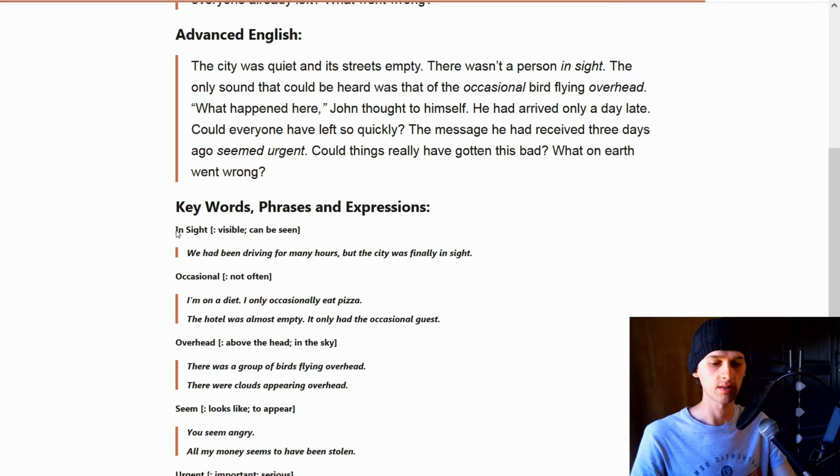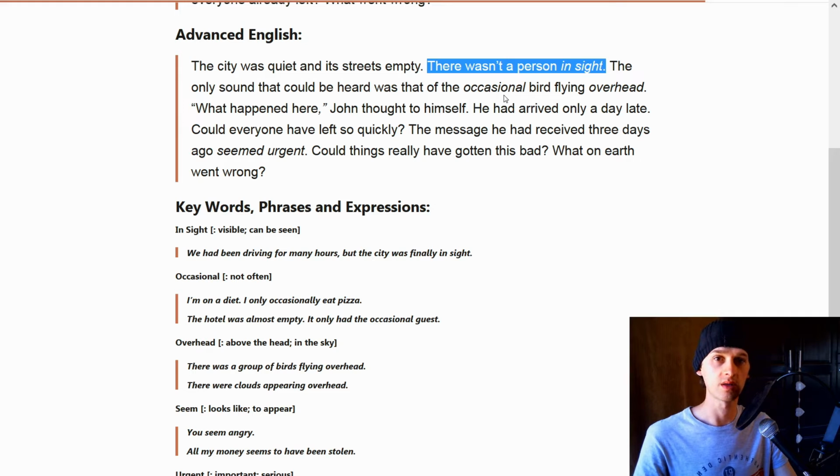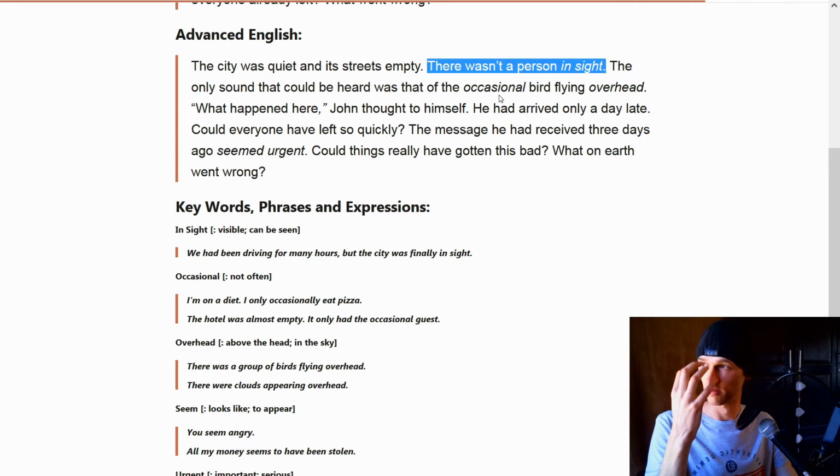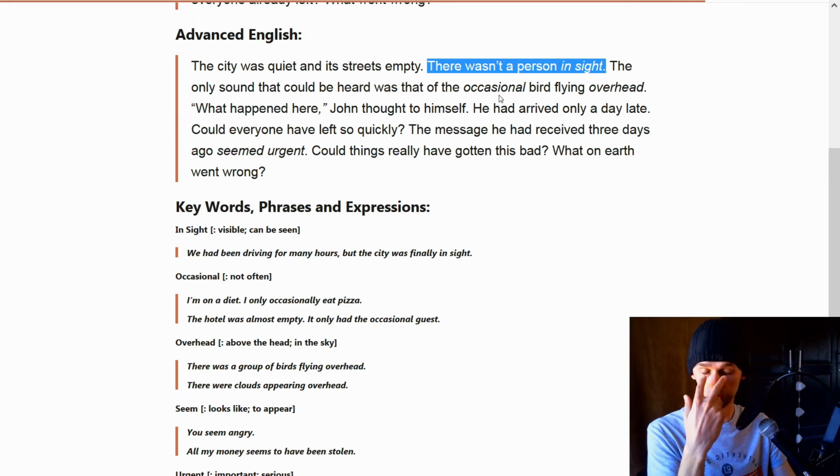The first one was in sight, which we saw here with there wasn't a person in sight. So in sight means visible or can be seen. So when we say there wasn't a person in sight, that means no one could be seen. There wasn't anyone there that could be seen. No one was in sight, because when you look at things, when you see, that's called your sight, your eyes. So no one was in sight. No one could be seen.